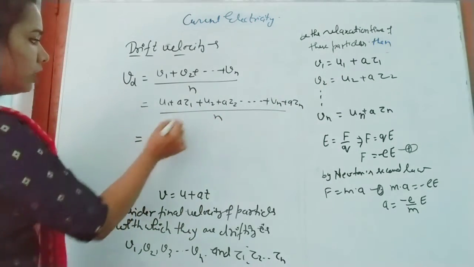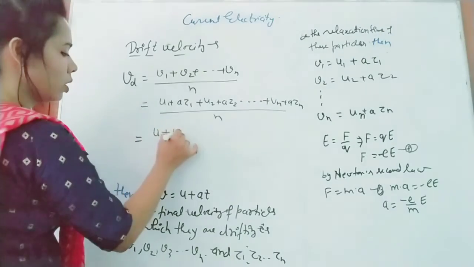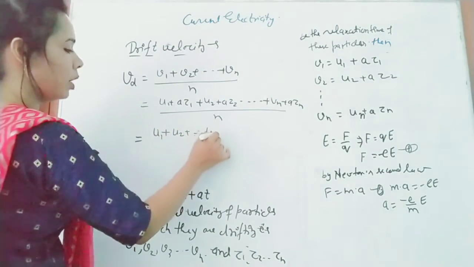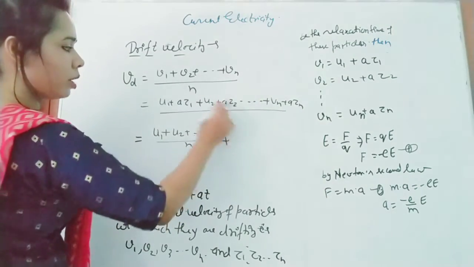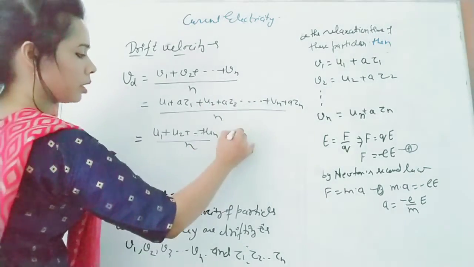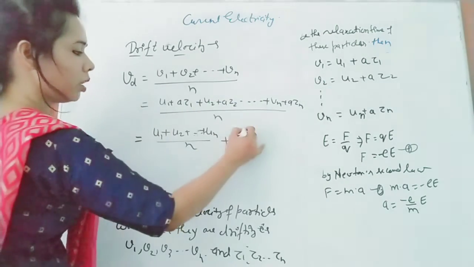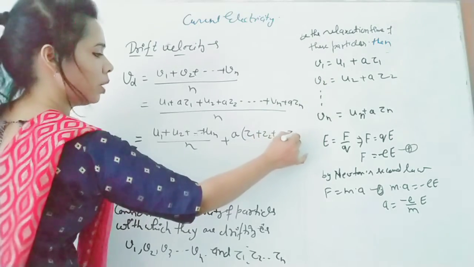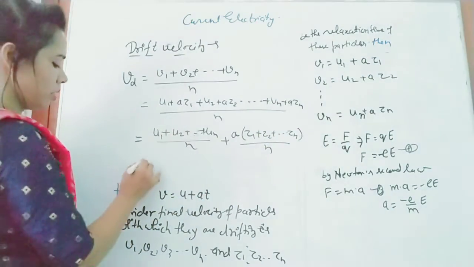You can write U1 separately: U1 plus U2 plus up to Un divided by n, plus A tau 1, A tau 2 taken separately. A is common everywhere, so you can write tau 1 plus tau 2 plus up to tau n upon n. Simple math, you can understand.